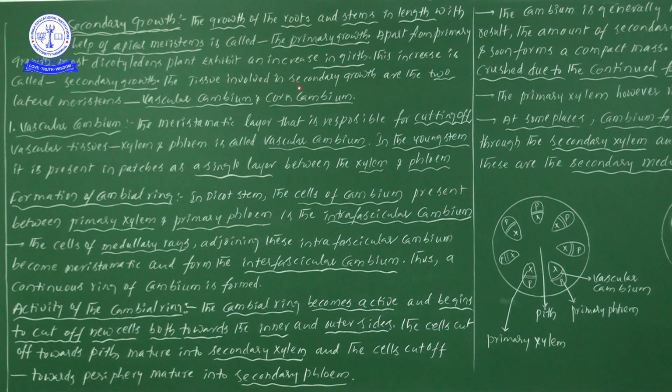Now the tissues involved in secondary growth are two lateral meristems. There are two different types of meristems which are involved in secondary growth. What are those? One is the vascular cambium and the other is the cork cambium.